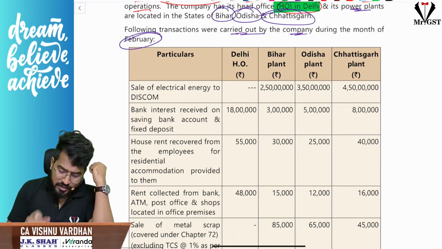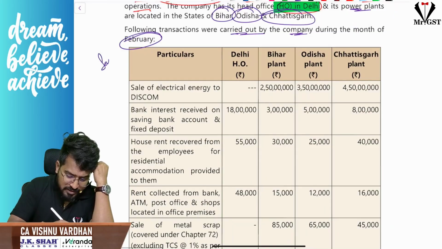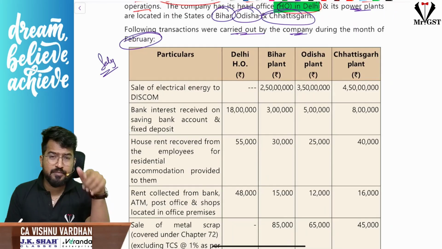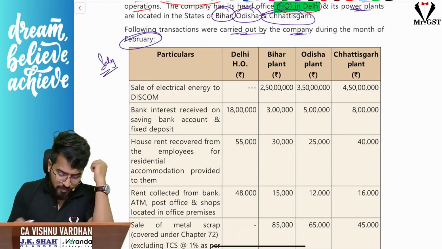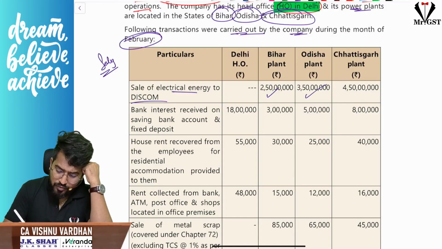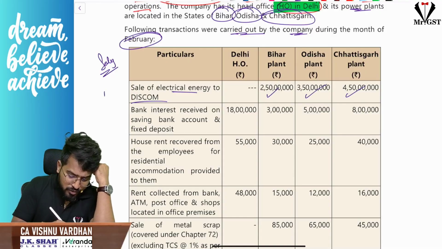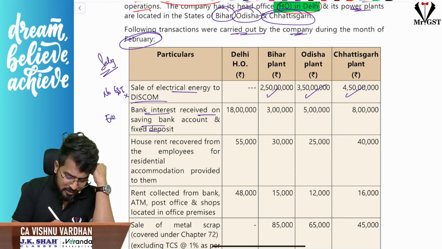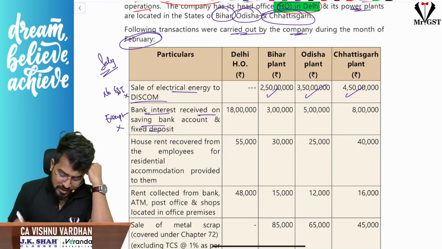So here, sir, they have given sales information. This is regarding sales information. Okay. Let us see one by one: sales, taxable, forward charge, reverse charge, exempt, all that stuff. So now sale of electrical energy, sir, it is exempt under GST. So for all these things, no GST. Fine. Bank interest is exempt under GST. Exempt. So no GST again.